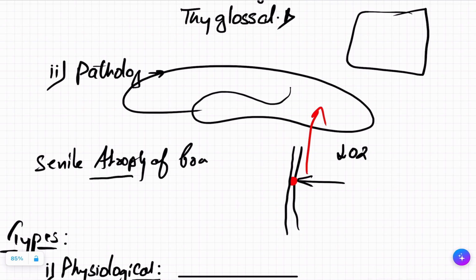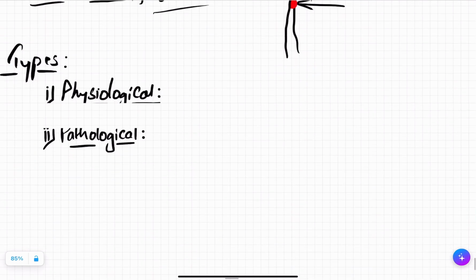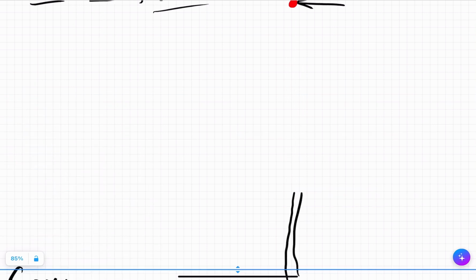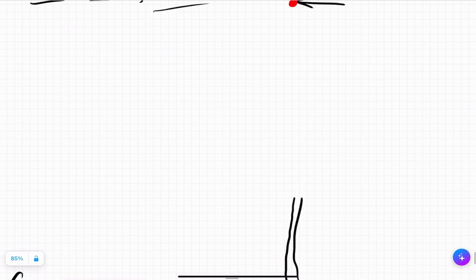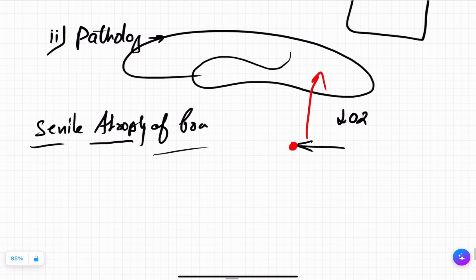It happened over a large number of years. This is senile, it means it is happening in old age. So old age causing the atherosclerosis, causing the senile atrophy of the brain. Got it? Yes. This was your pathological, like the senile atrophy of the brain.